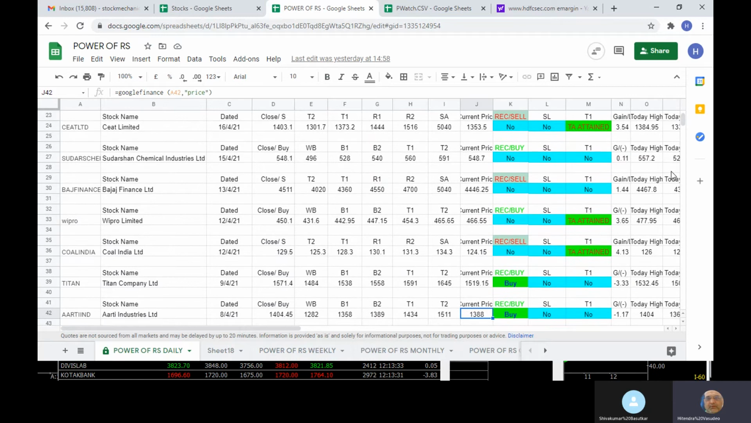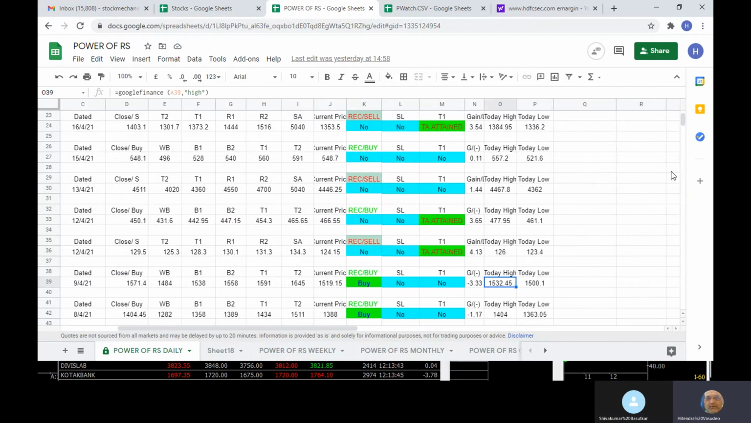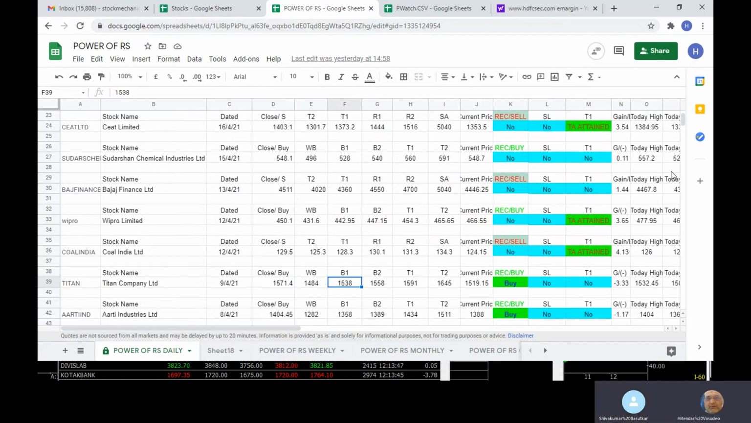Especially now, you have to see if any stop loss is violated, and if the B1 is crossed. Say Titan is showing as a buy right now. 1500 is the low, 1484 is this. So it is still in a buy position, though below B1, but the stop loss is not yet violated, so you can still buy this.